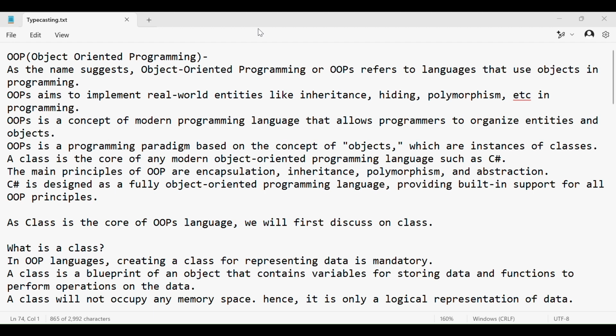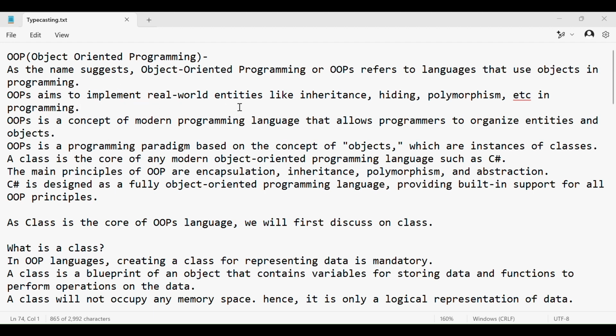Today we will discuss OOPS and class. So let's get started. What is OOPS first? OOPS is object oriented programming. As the name suggests, object oriented programming refers to languages that use objects in programming. So here the object is the main part of this programming language.